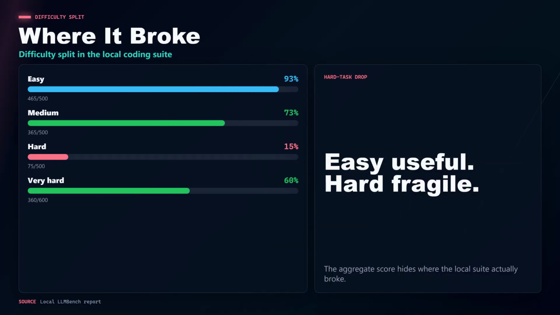The pattern matters more than the aggregate score. Easy cases scored 465 out of 500, and medium cases scored 365 out of 500. That is useful for basic coding tasks. But the hard category scored only 75 out of 500, with every hard case failing at 15 out of 100. Very hard cases also failed, even when billing, authorization, migration, and workflow cases earned meaningful partial credit.